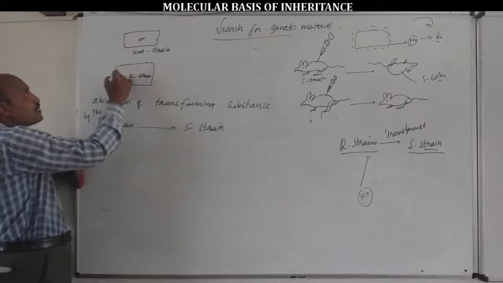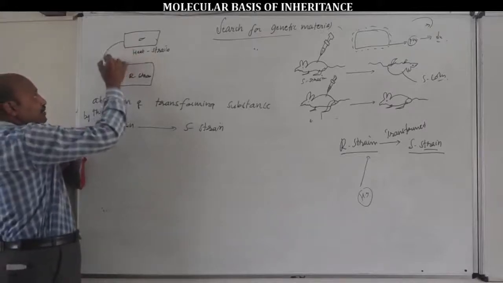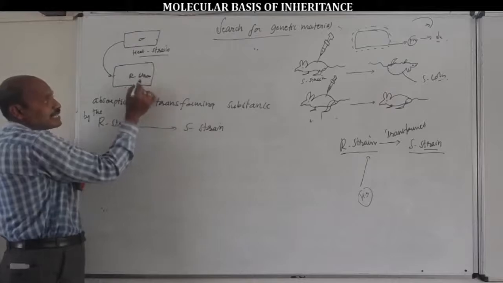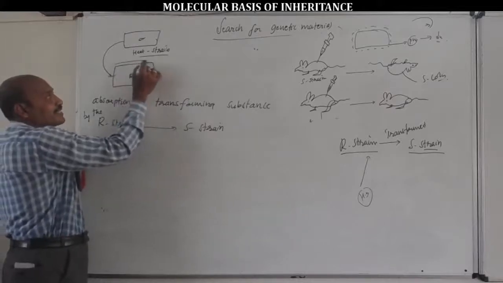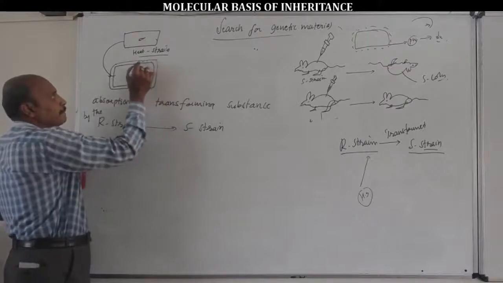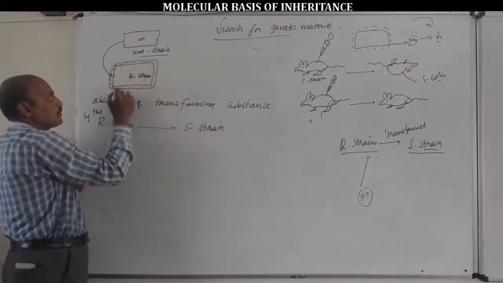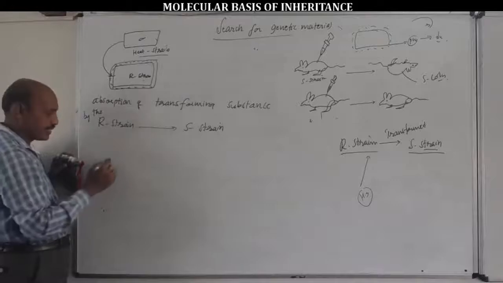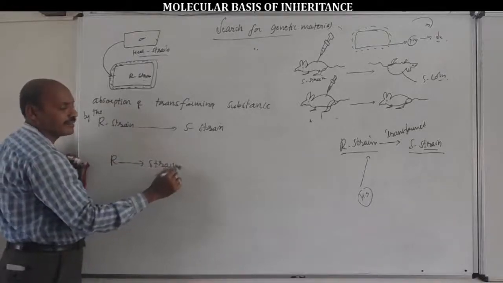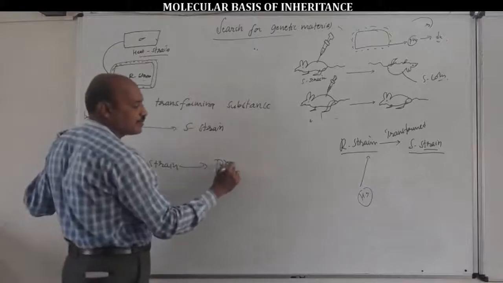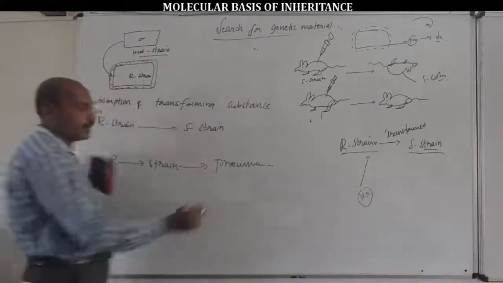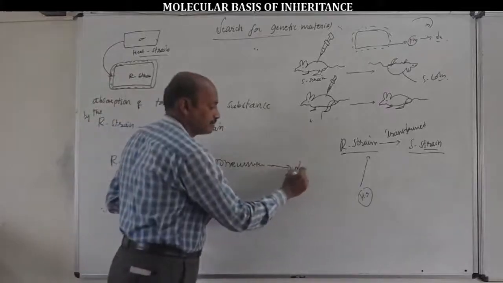The transforming substance from the heat-killed S bacteria converts the host R bacteria into S bacteria because it synthesizes the capsule. As a result, host R bacteria convert into S bacteria. S bacteria cause pneumonia disease, pneumonia fever, and the mice die.